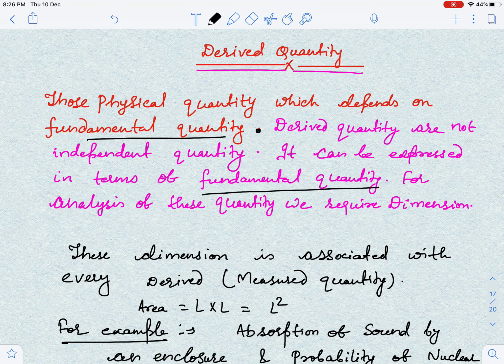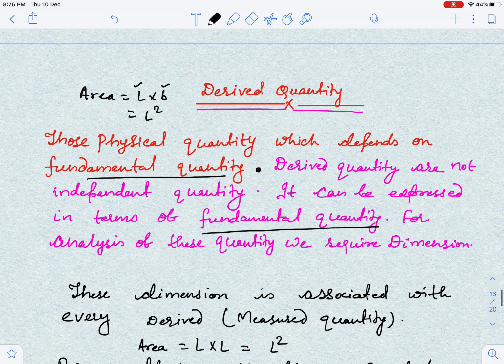Now derived quantities are not independent quantities, because if I say area, area means length into breadth. Length is a fundamental quantity, breadth is also a fundamental quantity, but L square, which means area is length into breadth, is not a fundamental quantity, so this is a derived quantity. I can derive length into length as length square. So this is a derived quantity, guys, because I have expressed area in terms of length into breadth, means length into length, that is L square. So derived quantities are not independent quantities.